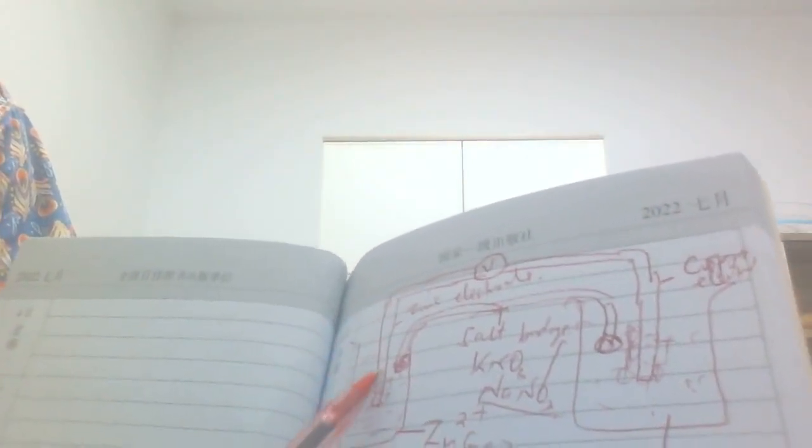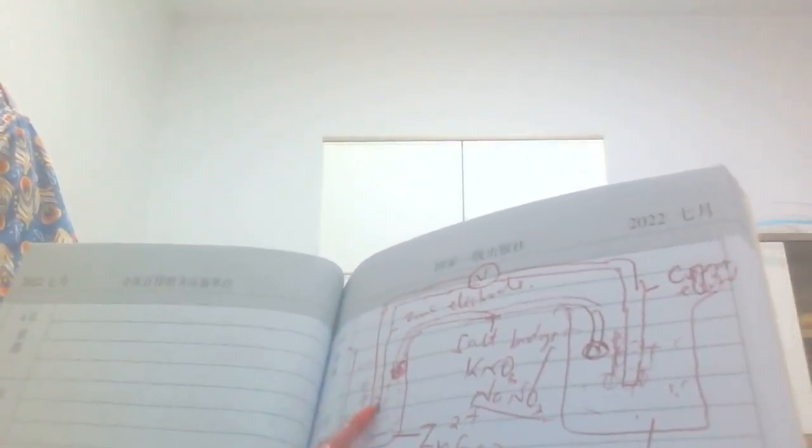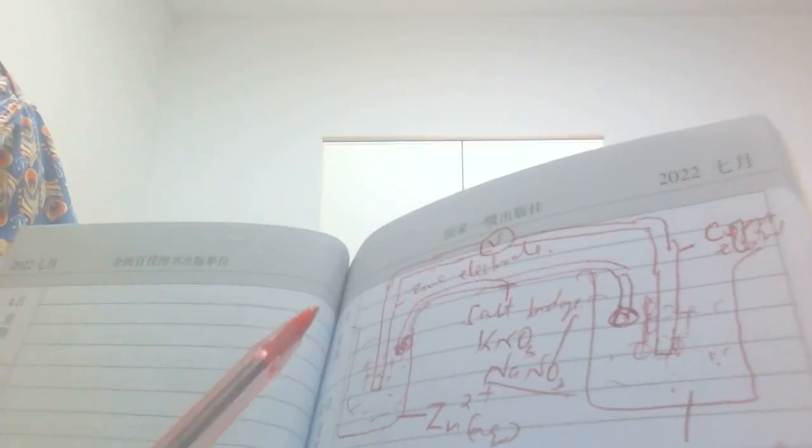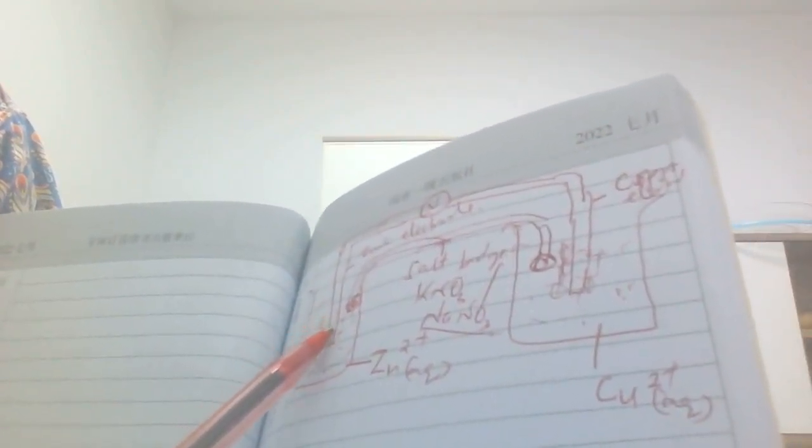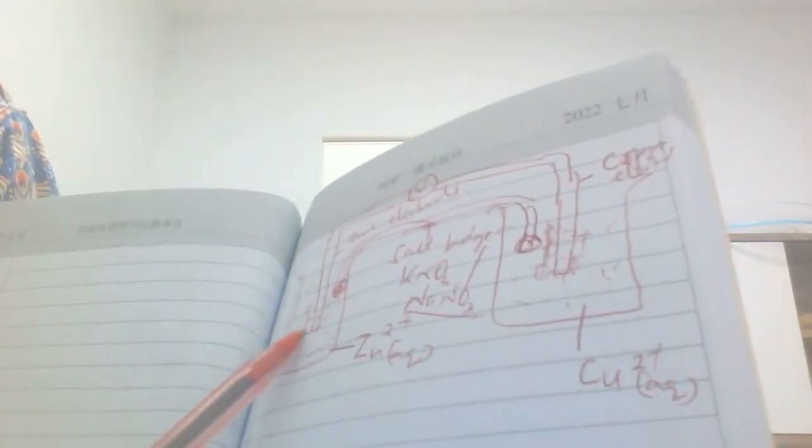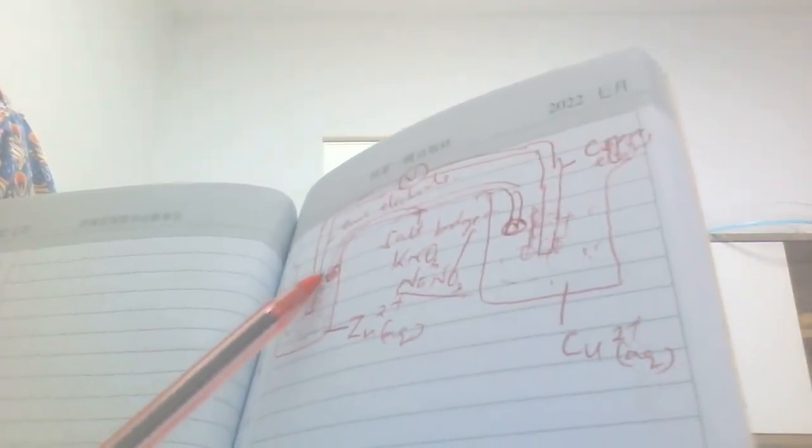So this is the zinc rod, and this is the copper rod. Inside this rod you put a negative sign to mean electrons. The electrons are always represented by the negative charge. So inside this zinc is negative, but outside it is positive, meaning it is losing electrons.